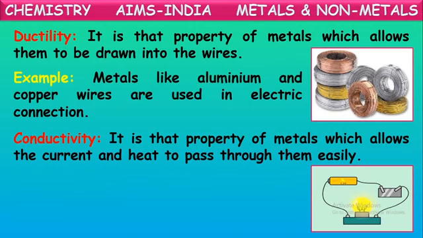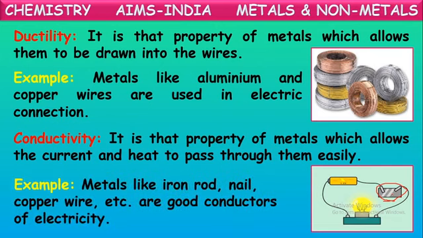Yes. Suppose a metal sheet is kept here in the circuit. The bulb will glow because these metals are good conductors of heat and electricity. Metals like iron rod, nail, copper wire, etc. are good conductors of electricity.